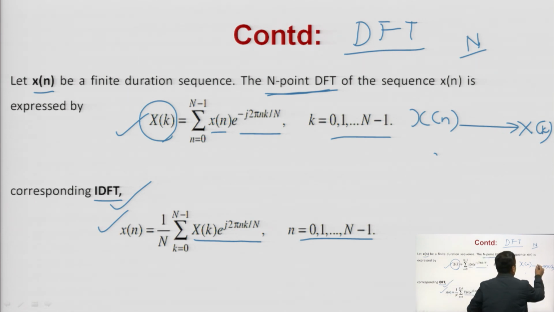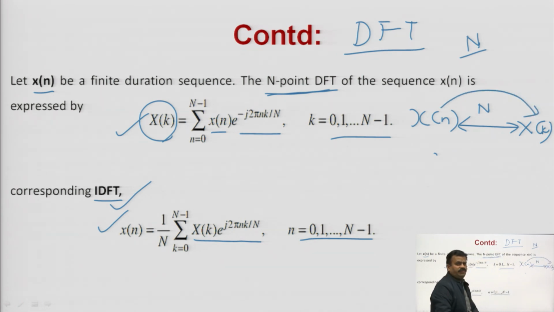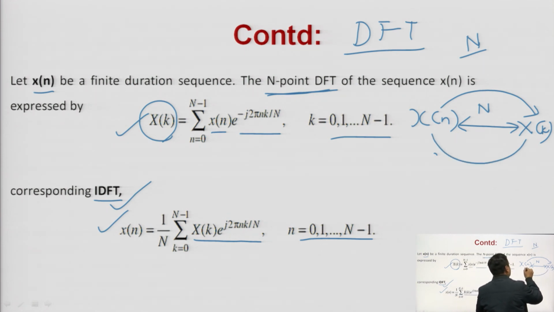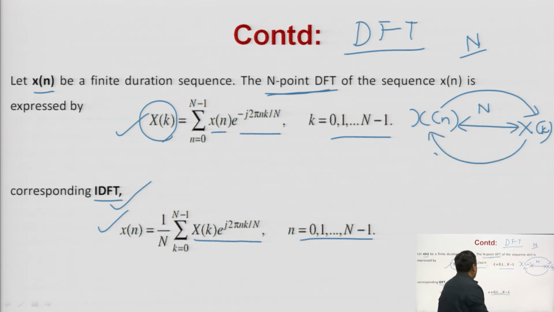So, its N point DFT will be X of k, and if you want to take its inverse N point DFT, again it will be small x of n. So, the DFT of small x of n will be capital X of k, the N point DFT, and the N point IDFT of capital X of k will be small x of n, and by these two formulas you can easily calculate your DFT and IDFT.